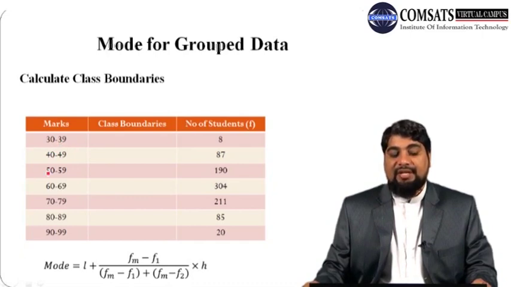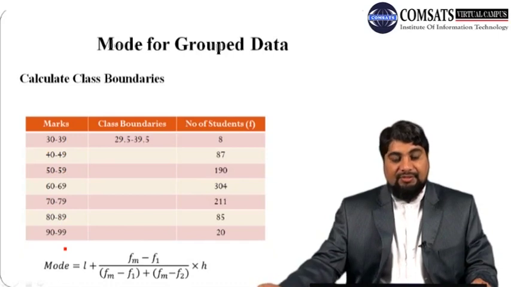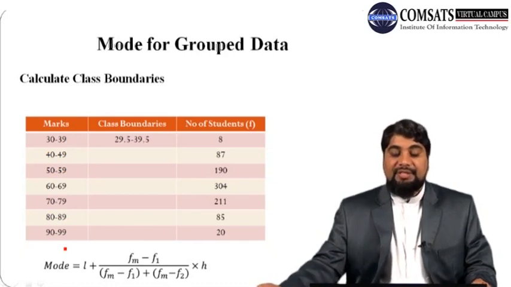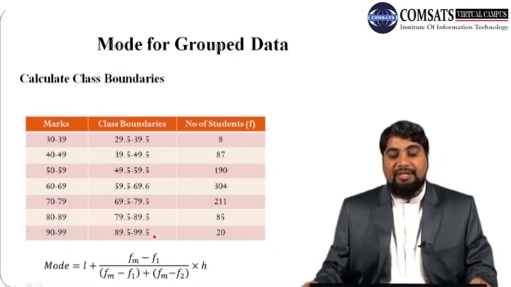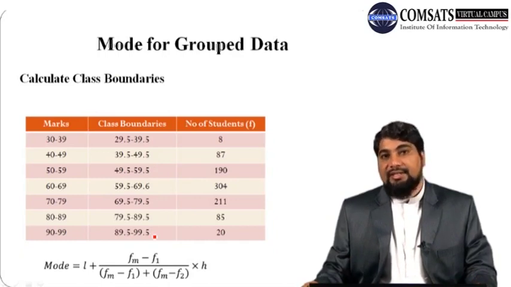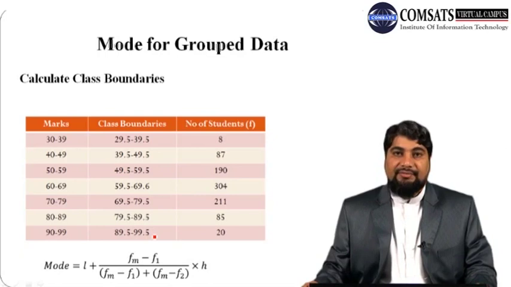Subtract 0.5 from each of the lower class limits and add 0.5 to each of the upper class limits. So the first one is 29.5 to 39.5, and next is 39.5 to 49.5, and so on. The method of calculating class boundaries is the same as we used earlier in the case of median.